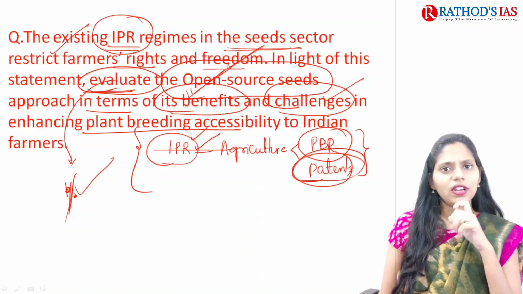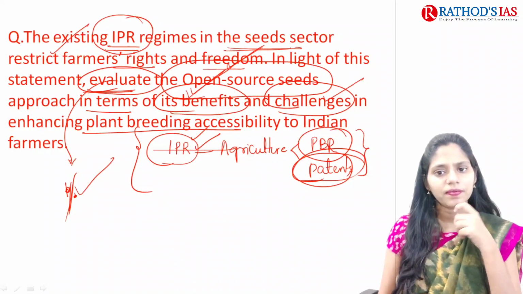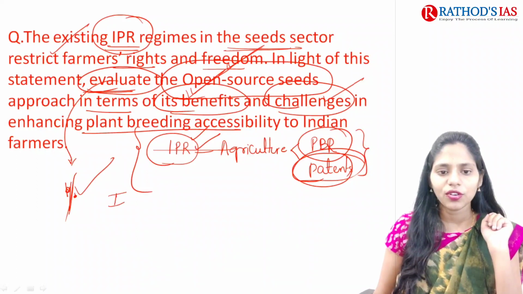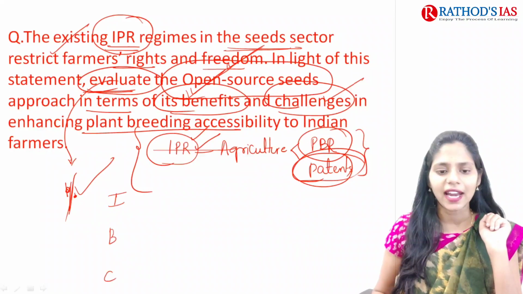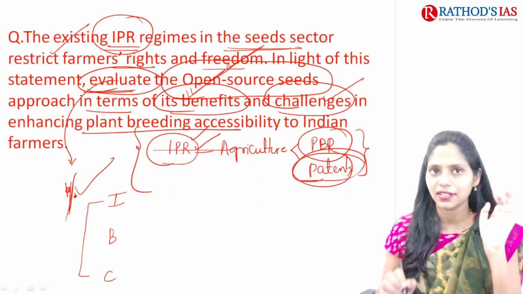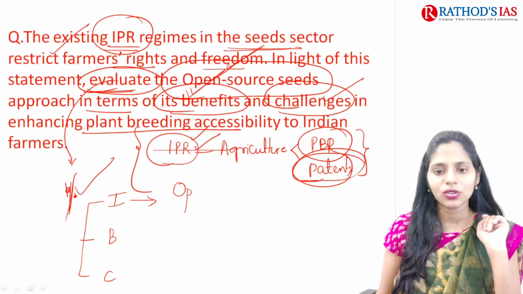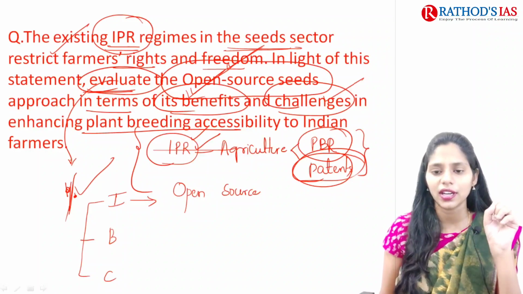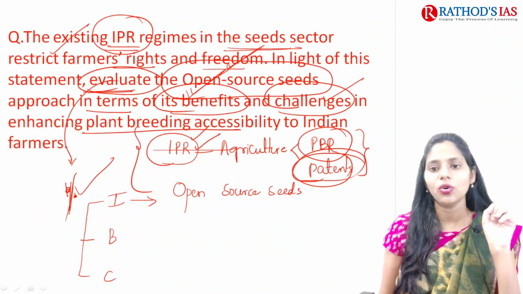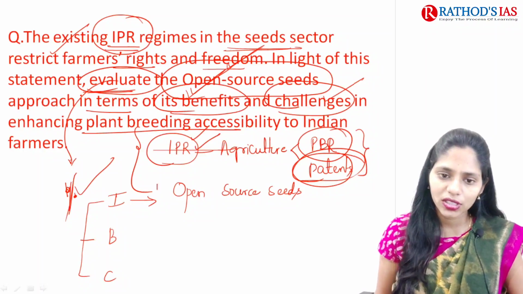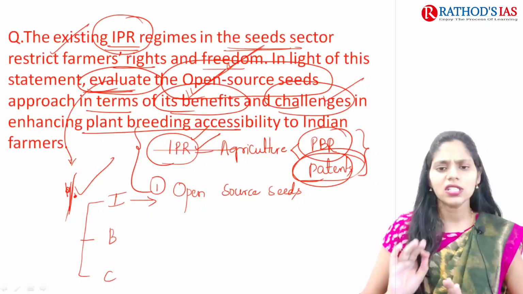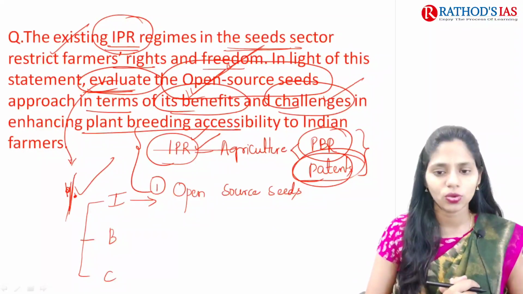So for this question, how can you write an answer? As I said, we are following this IBC standard format to write answers. So in the introduction, you can write about what is this open source seed. So this is the first way that you can write. Just explain about this open source seed.